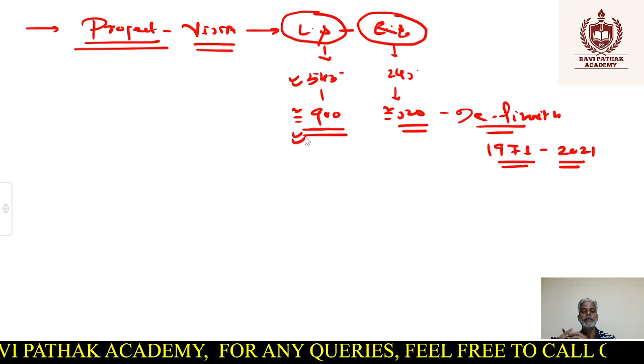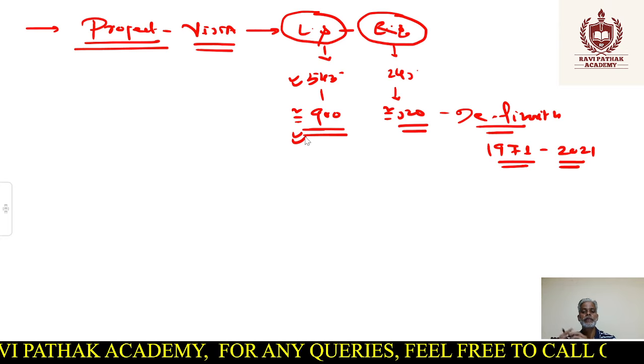The problem is what will be the scale of it? For example, the delimitation exercise started in 1951. When we started in 1951, the representation of one MP, member of parliament, was close to 7,50,000 people per MP. But when we came to 1971, this ratio became what?